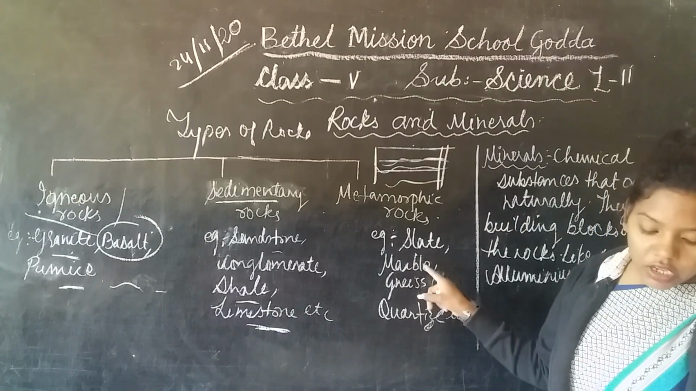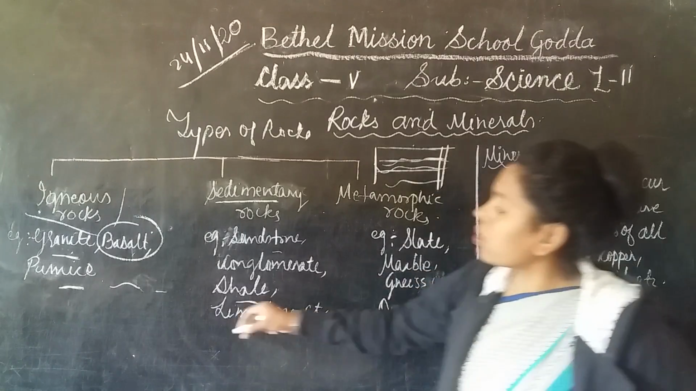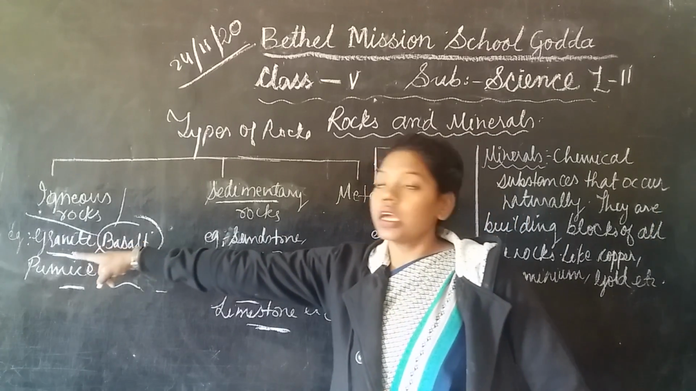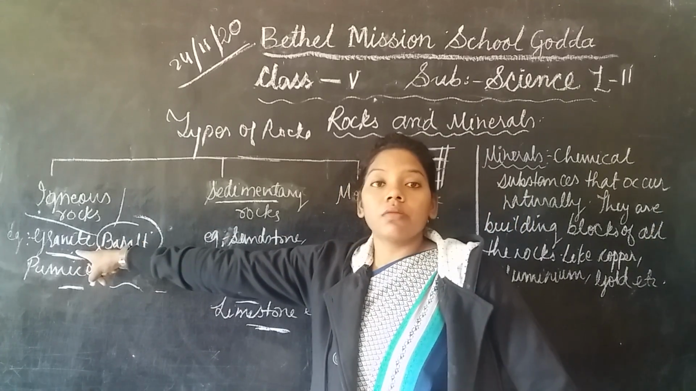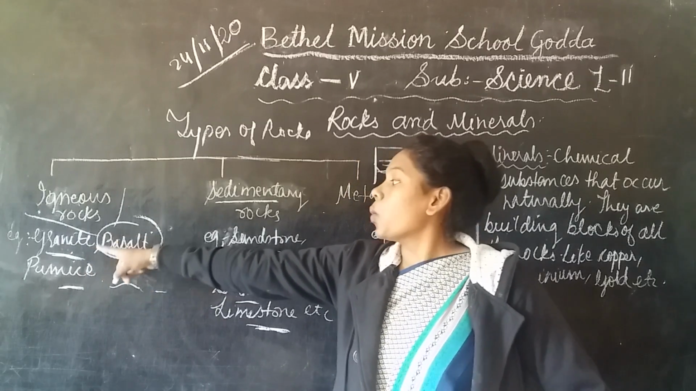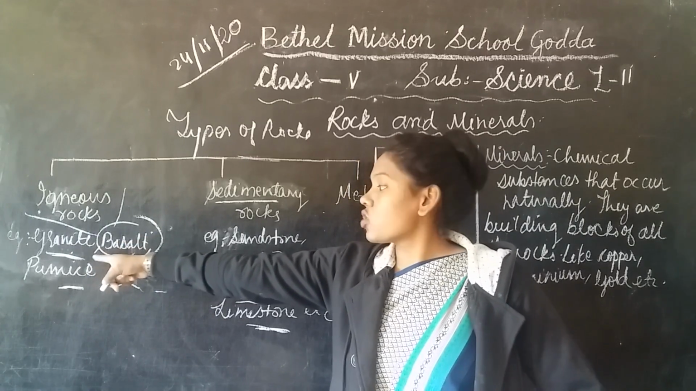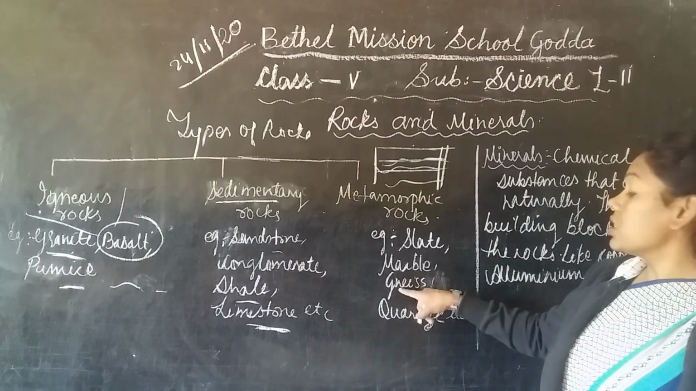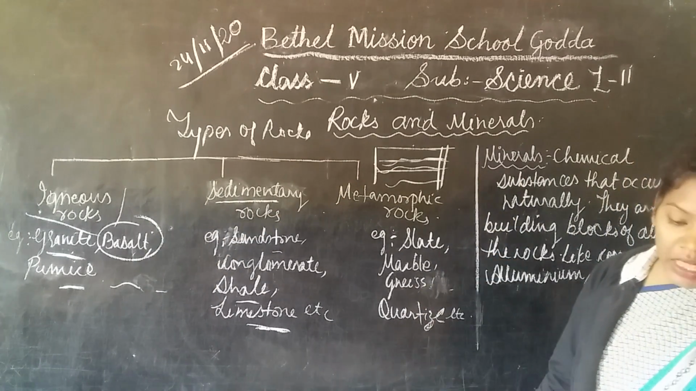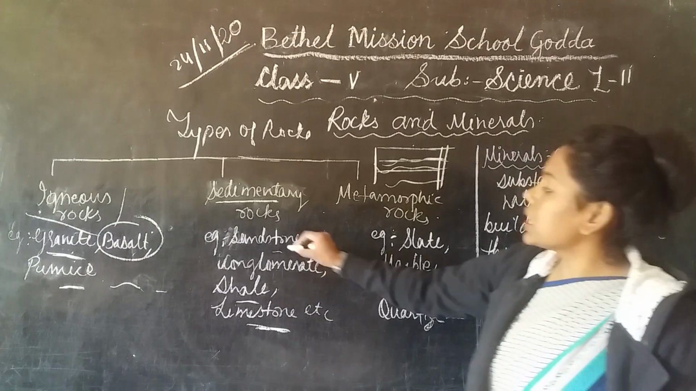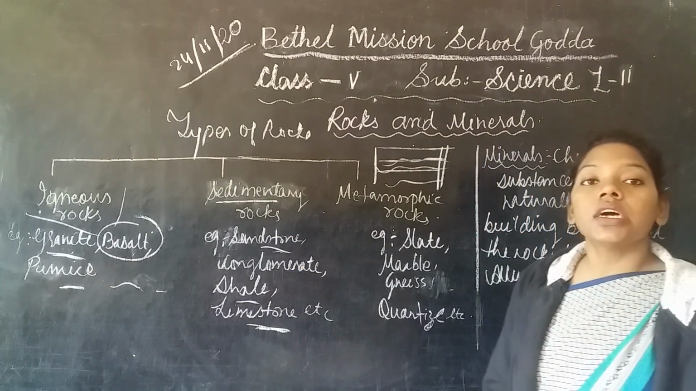And gypsum is said to be formed from granite, which is an igneous rock, because granite is formed inside the earth's crust. When it gets so much heat and pressure, it converts directly into gypsum. Quartzite is formed from sandstone.